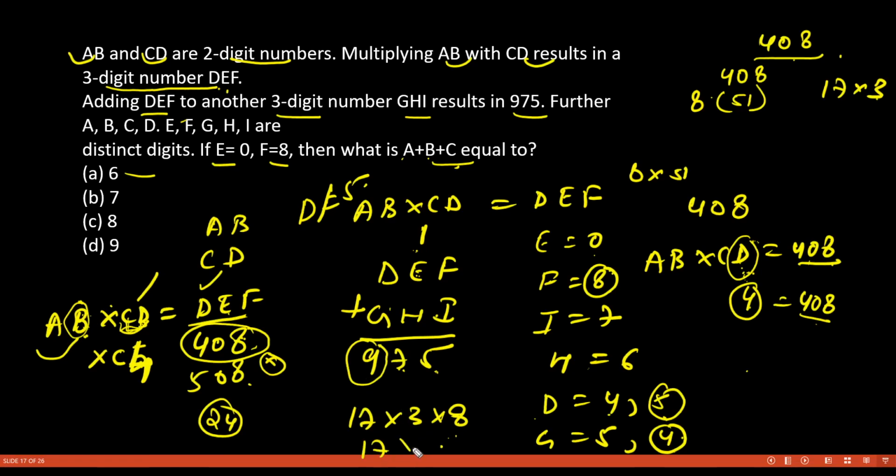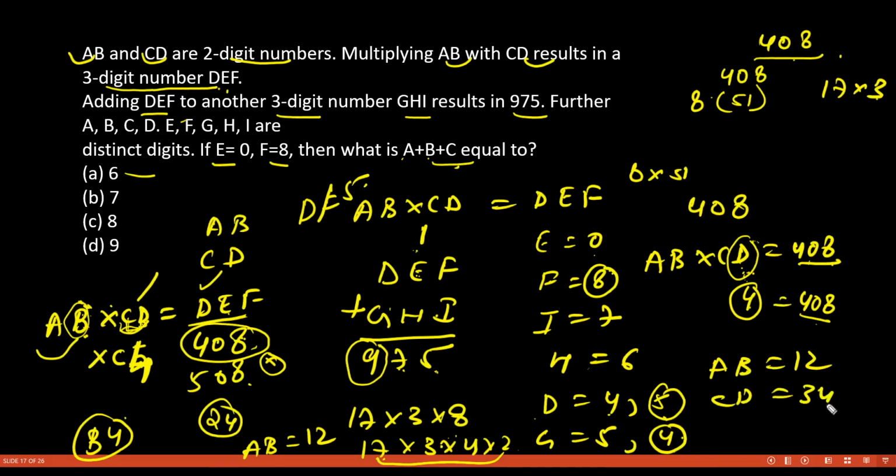So we'll have 17 into 3 into 4 into 2. So 17 into 2 is 34. Then AB is what? If we do 17 into 2 is 34, then AB will be 12. Now see, I could not put 17 here because I is equal to 7 and all of A, B, C, D, E, F, G, H, I are distinct digits. So AB is equal to 12 we are getting and CD is equal to 34 we are getting.